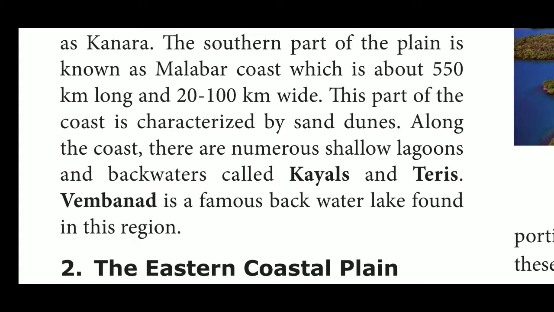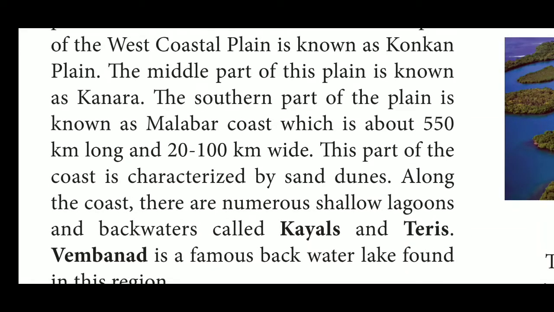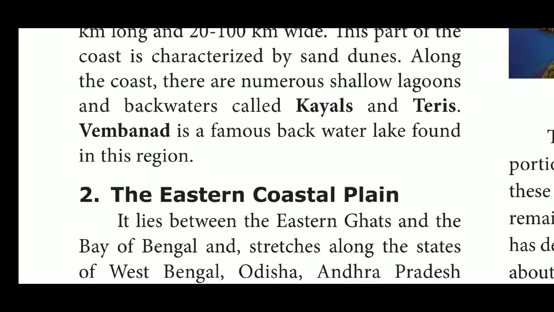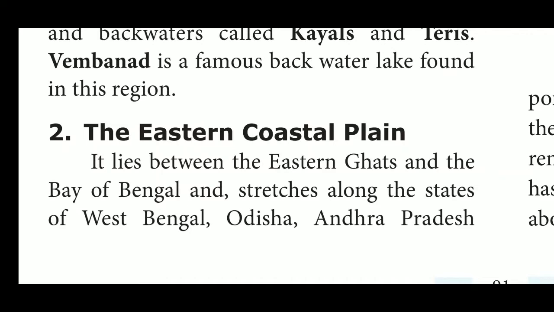Explanation. It consists of three sections. The northern part of the coast is called the Konkan Coast. It starts from the Gulf of Cambay and stretches up to Goa. It is very rocky and uneven. The second, or central stretch, is called the Karnataka coast, or Karavali. The south part is called Malabar, also known as the Kerala coast. It lies between Mangalore and Kanyakumari. It is wider as compared to the Konkan coast.